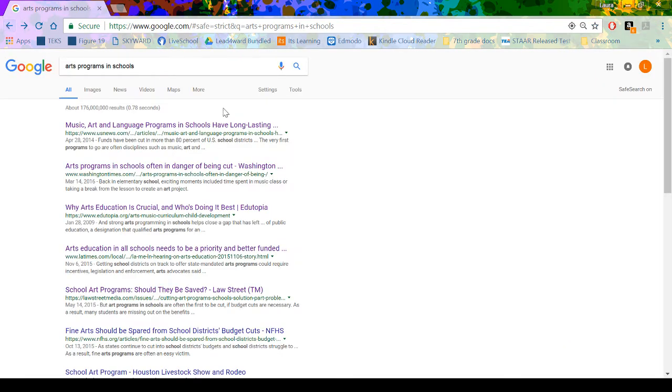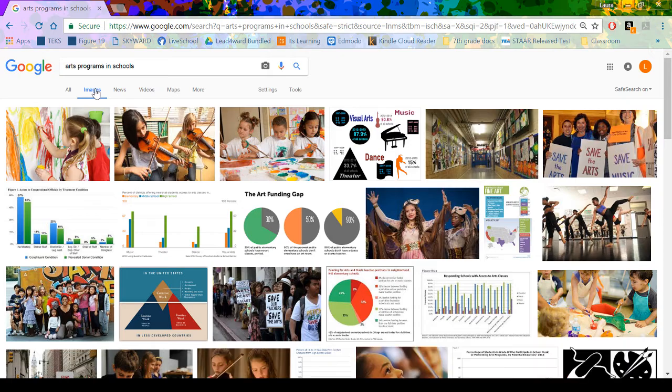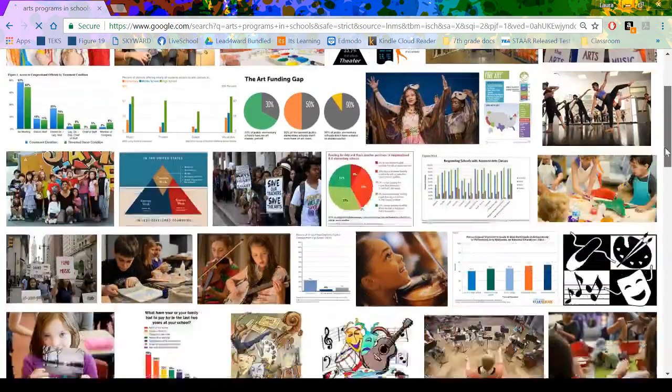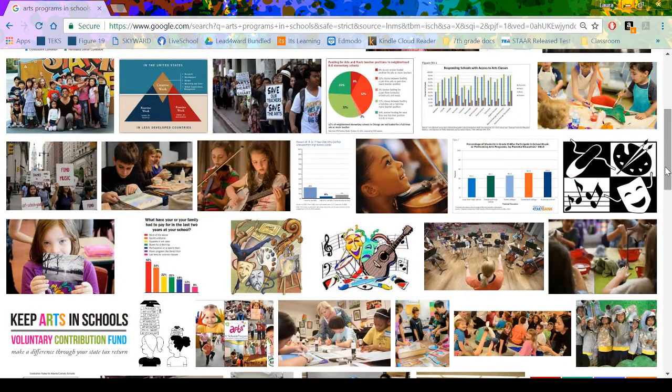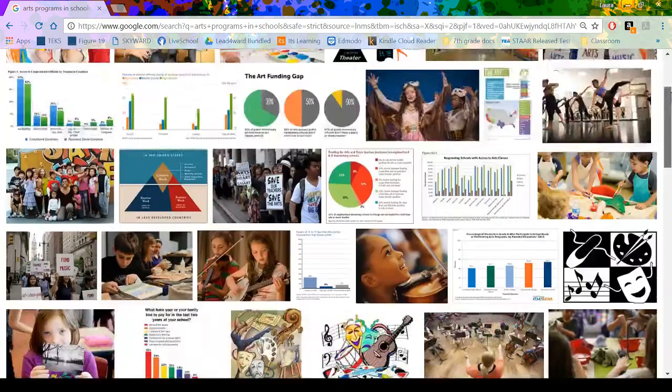I want to show you something else you can use as a source. First of all, don't do this. Don't just look at pictures. I'm looking at a lot of y'all's screens when you're doing research, and for some reason I see a bunch of pictures coming up. You're not going to learn anything from a picture. The only thing you might get is maybe some graphs on it. That could help, but I'm not going to learn anything from this. This is just pictures of some kids playing some stringed instruments. That's pretty neat, but I'm not learning anything.